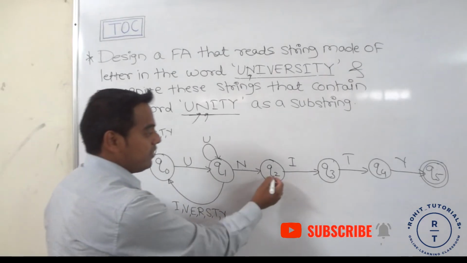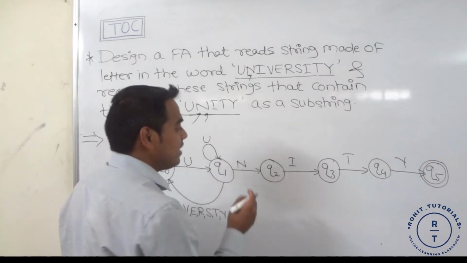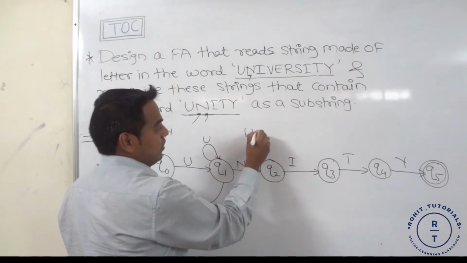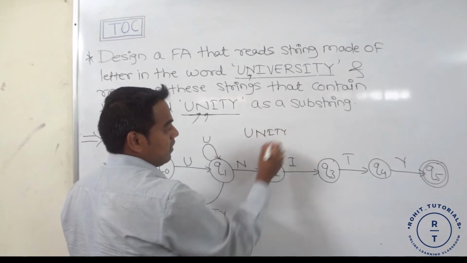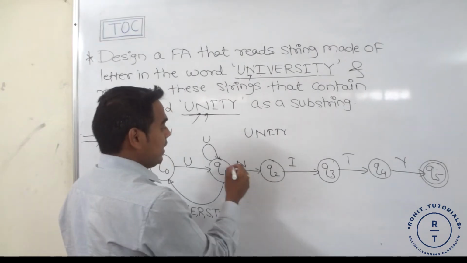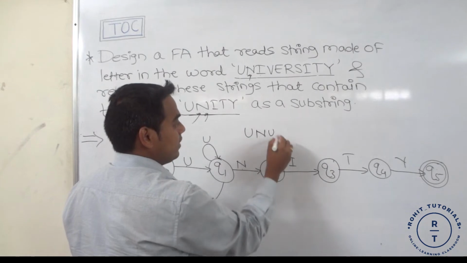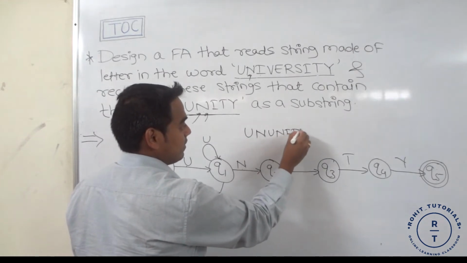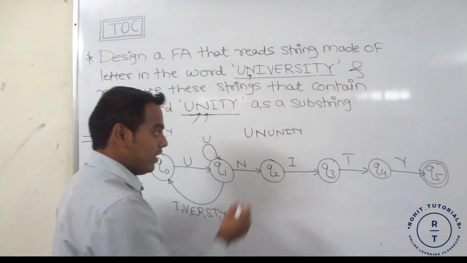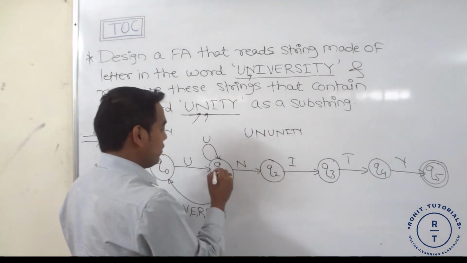Next is Q2 state. Suppose at Q2 state the word unity is to be recognized, and after N, again U comes.